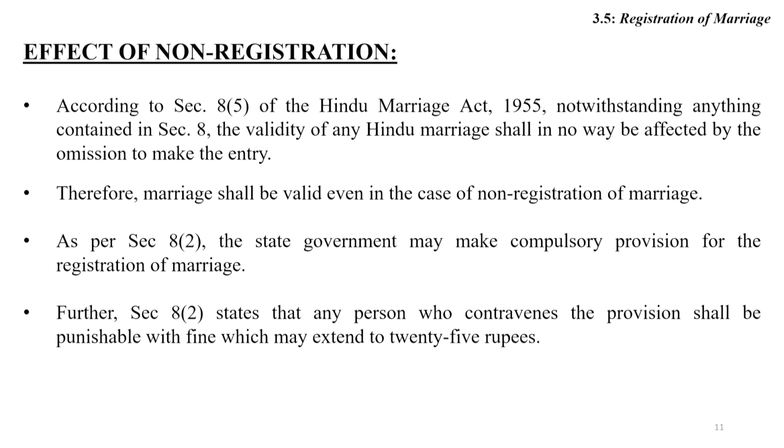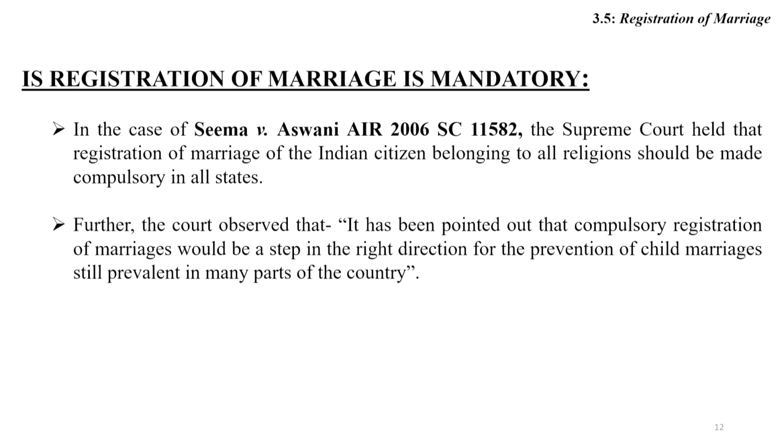The legislature wants to prescribe and create a norm by which people are encouraged towards registration of marriage. Therefore, a nominal punishment is there just to create a norm for registration. Friends, the idea of registration was discussed in detail by the Honorable Supreme Court in the very famous case Seema versus Ashwani Kumar, AIR 2006 Supreme Court, page number 1158.